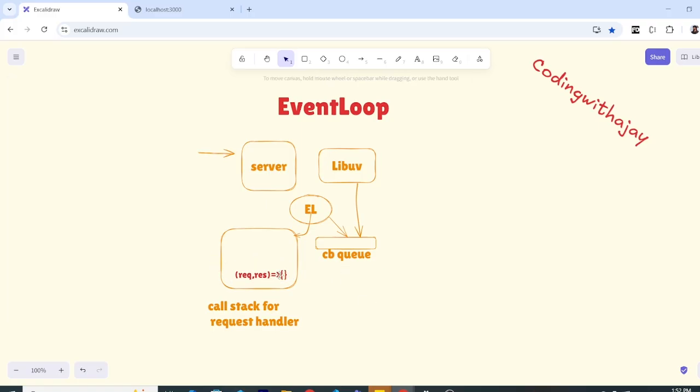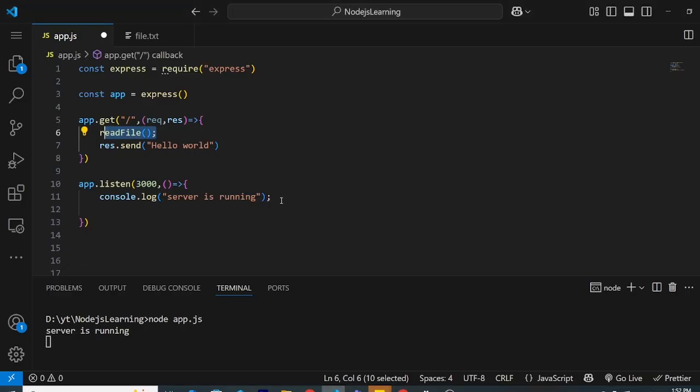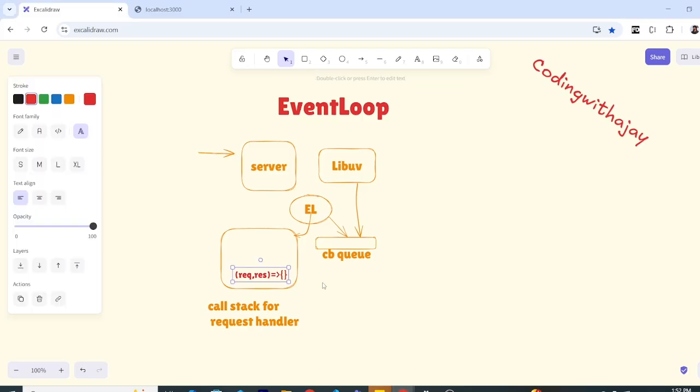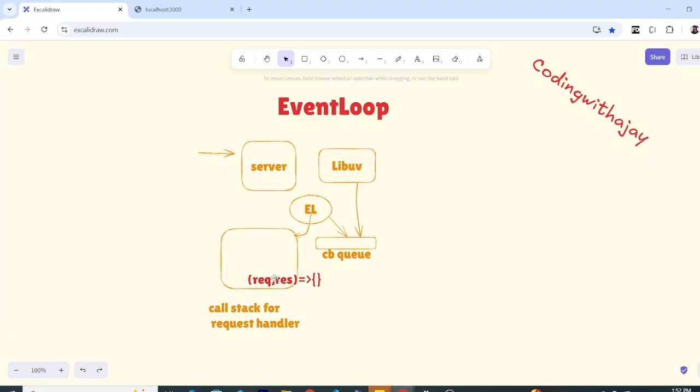Remember that we have this callback function here. This will be put here, and it will start executing it. Now the job is done. So actually, it won't get put here because this is already running. What will actually be put here is the data, with that callback function, that the read file has returned to us.